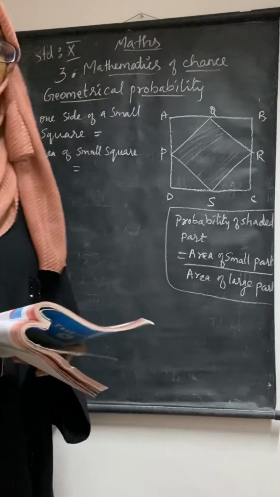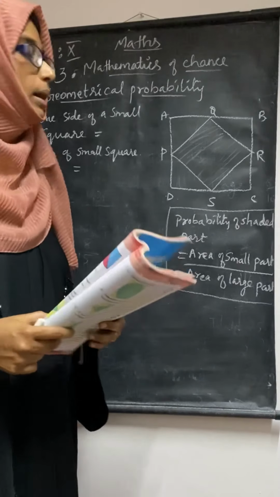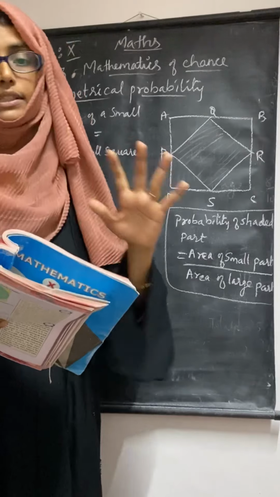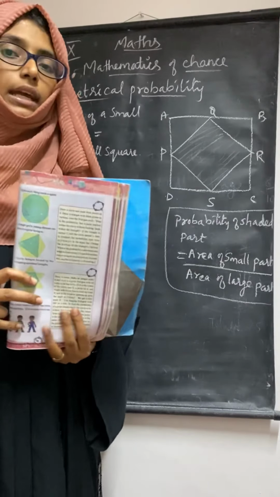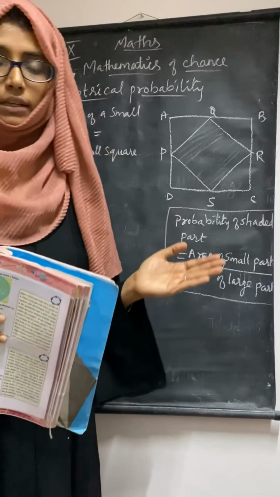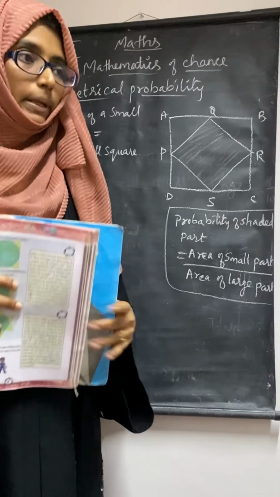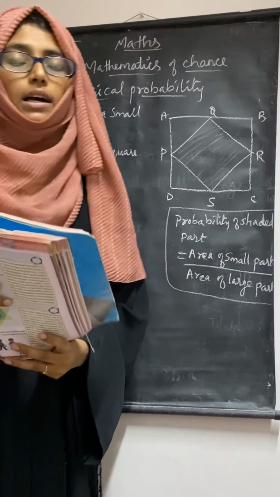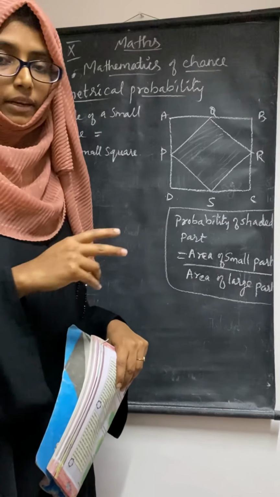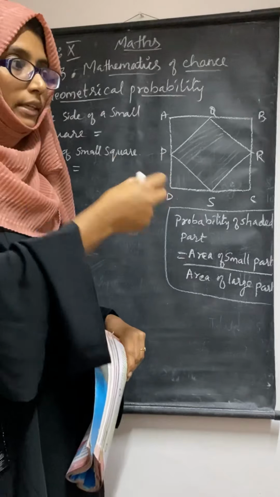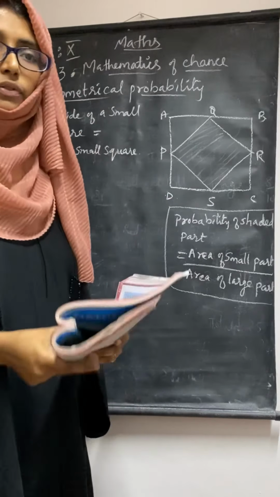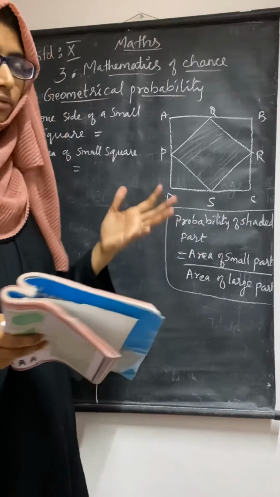We'll move on to the next part, that is geometrical probability. So geometrical probability means a geometrical shape will be given. Any shapes can be given. Two shapes can be given, outside one bigger shape and inside another shape. Like last time we saw a box with balls and beads. When balls are there, we are just picking the ball, and asking what is the probability of those balls, black ball, white ball and so on.